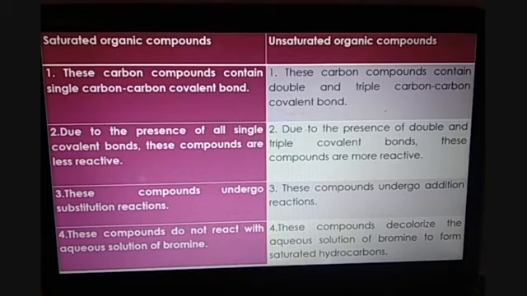Unsaturated organic compounds decolorize the aqueous solution of bromine to form saturated hydrocarbons, as we have seen in one of the exercise questions of chapter number 4, where we took the example of butter and oil. There we saw that saturated carbon compounds do not react with bromine water, whereas unsaturated ones decolorize the bromine and saturated hydrocarbons are formed.